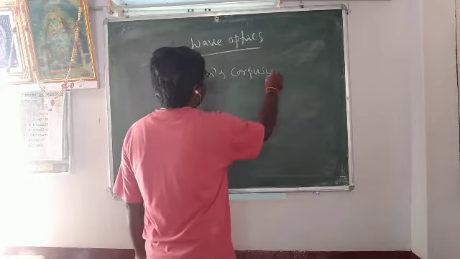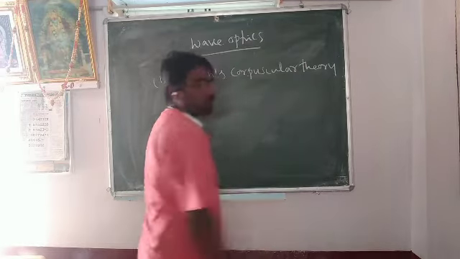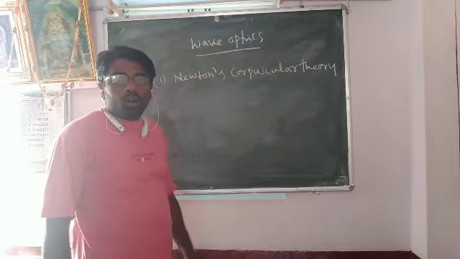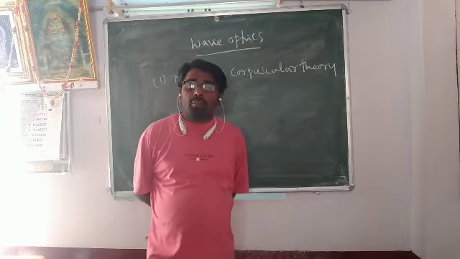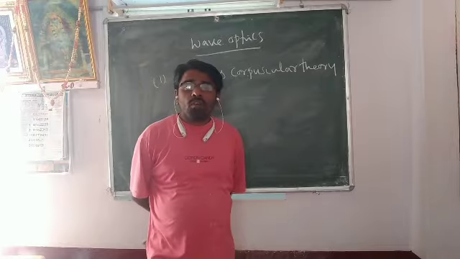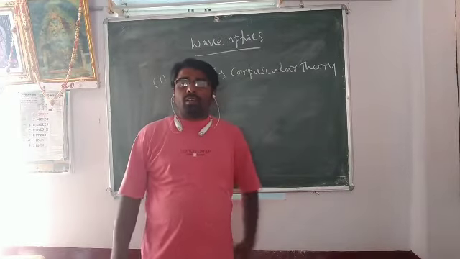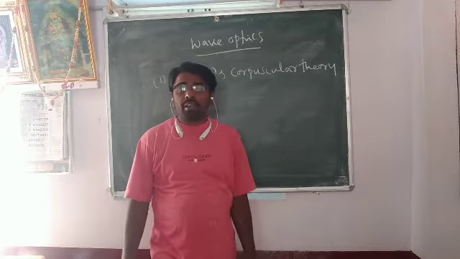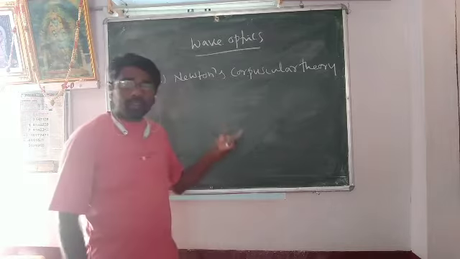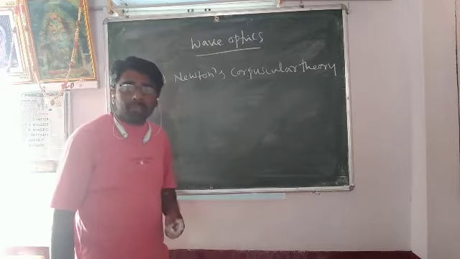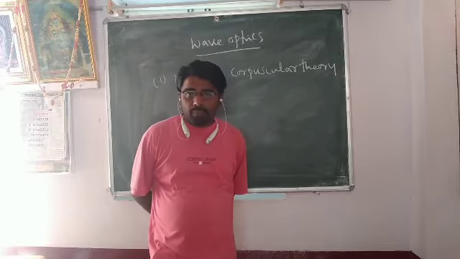Corpuscular theory. Newton's corpuscular theory. According to this theory, light emits minute particles in the form of corpuscles. They transfer energy in the form of kinetic energy. Newton's corpuscular theory successfully explained the reflection and refraction of light.